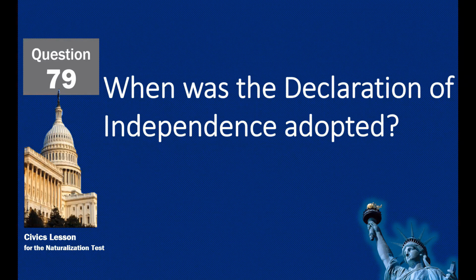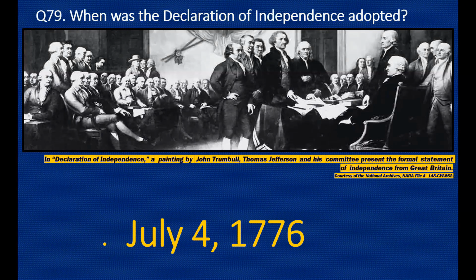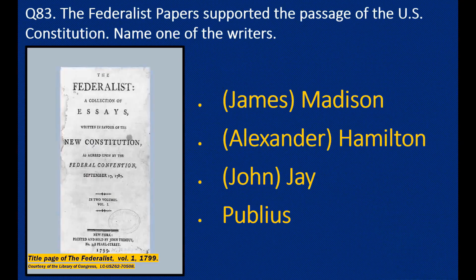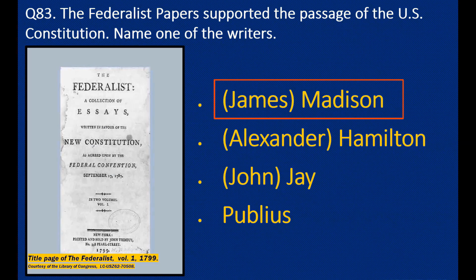When was the Declaration of Independence adopted? July 4th, 1776. The Federalist Papers supported the passage of the U.S. Constitution. Name one of the writers. James Madison.